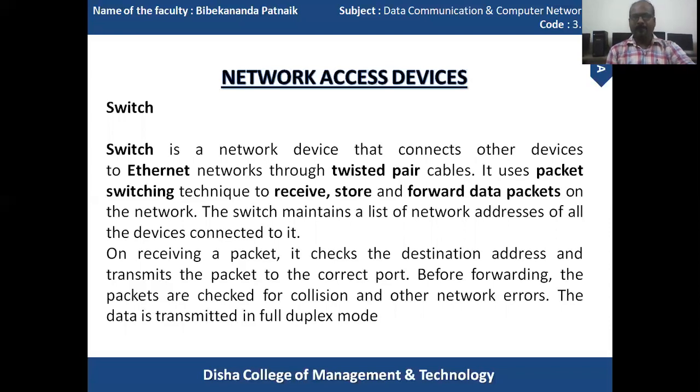Before forwarding, the packets are checked for collisions and other network errors. So first of all, it receives the data, checks for errors and the destination ID, and after that it communicates the data over the network. The data is transmitted in full duplex mode. As you know, there are certain modes of communication like simplex, half duplex, and full duplex, and full duplex mode is widely implemented in networking, that is, in the internet.